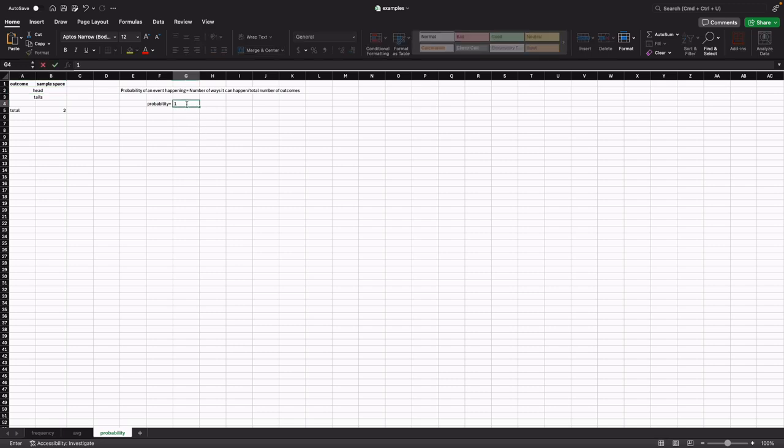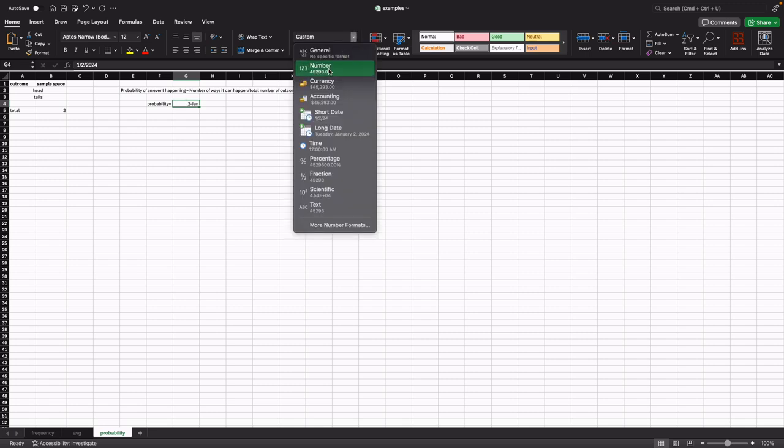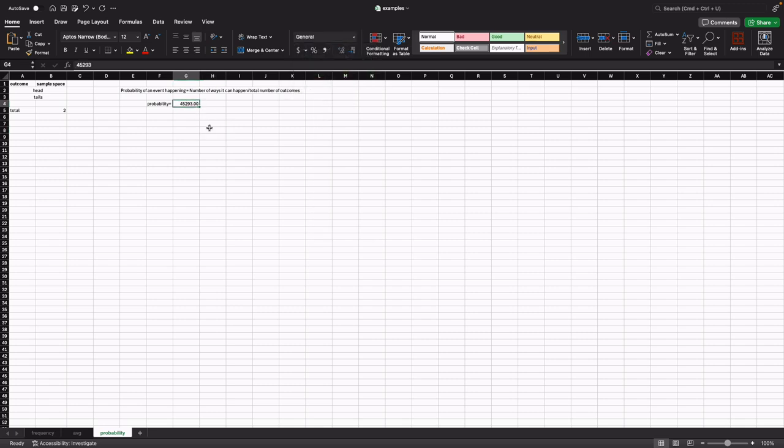One way divided by what is the total number of outcomes, or the sample space? 2. That is the total number of outcomes. And the probability is 1 divided by 2, or 0.5. That is the probability of getting a head. And the same goes for the probability of getting tails, because there's also one possible way to get tails.